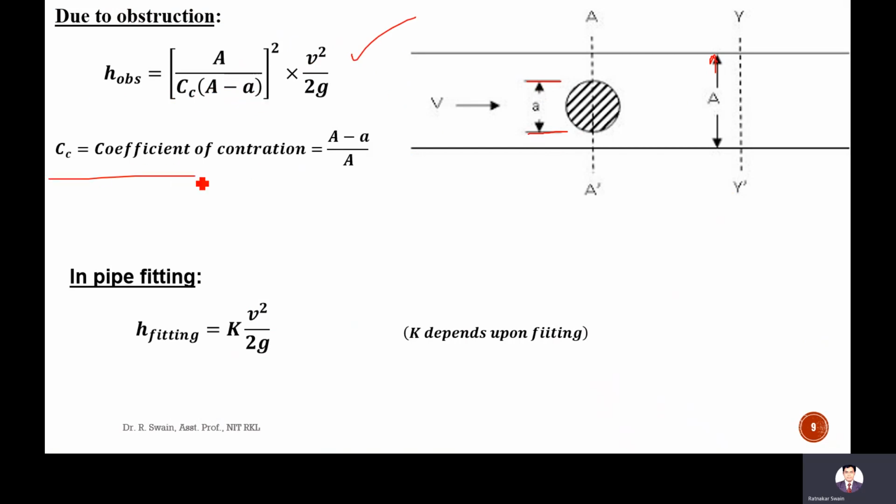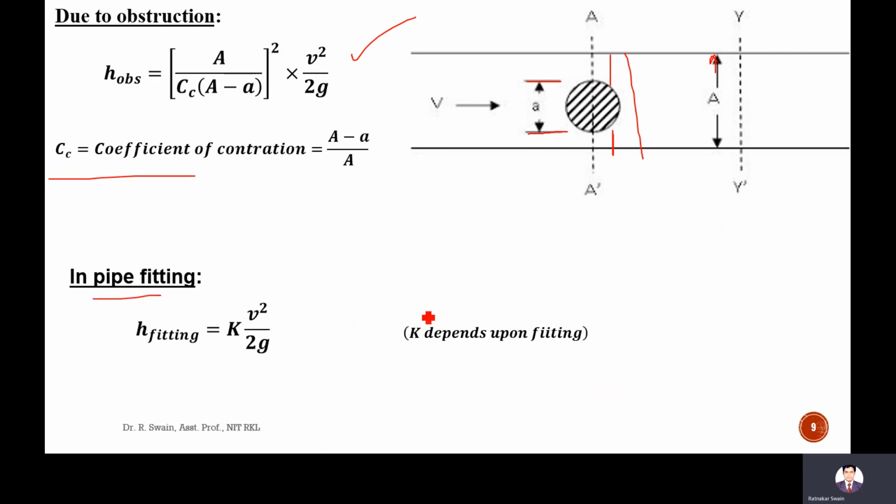This Cc is the coefficient of contraction, which is A minus small a divided by capital A, that is, the total area minus the obstruction area divided by the total area. This is about the obstruction loss.